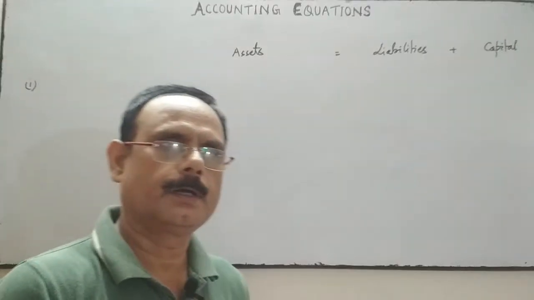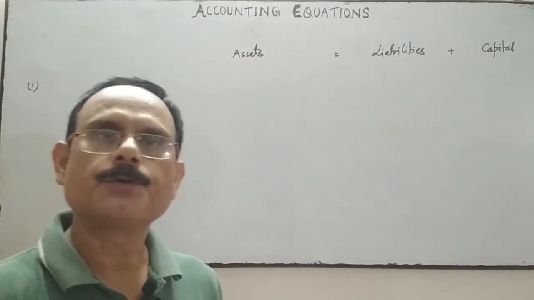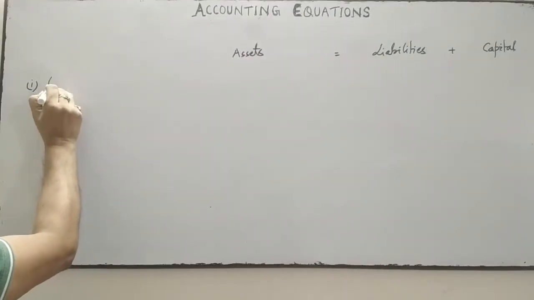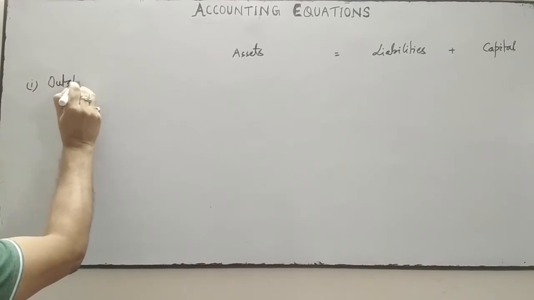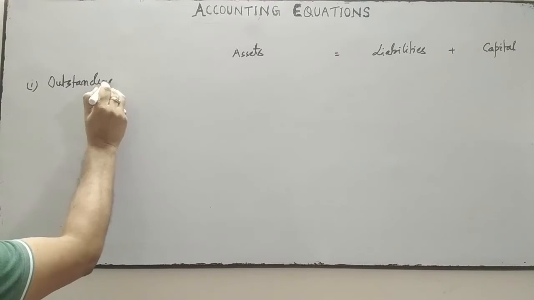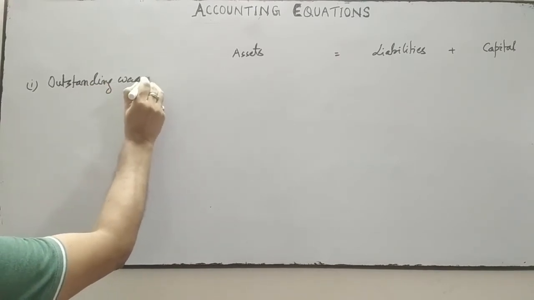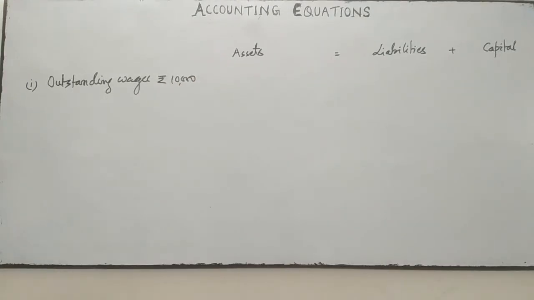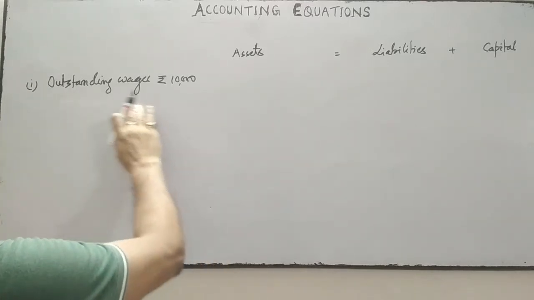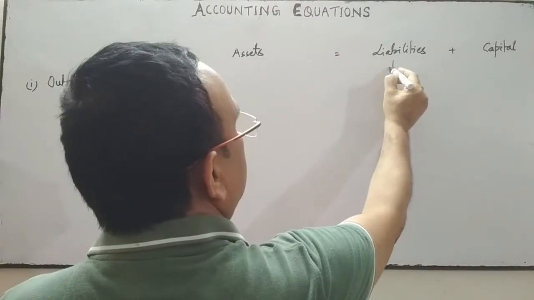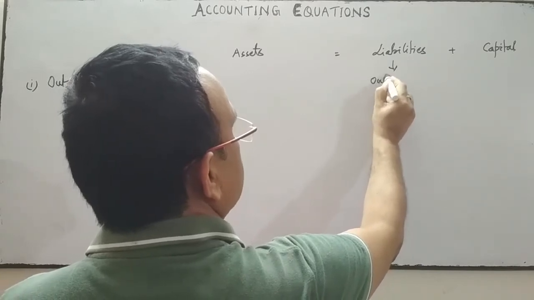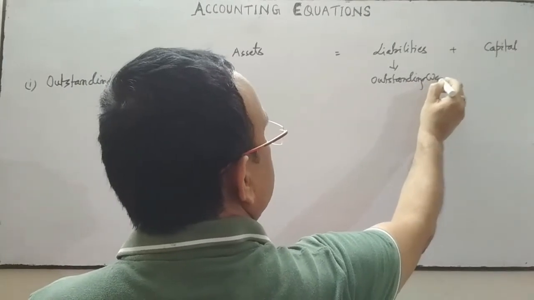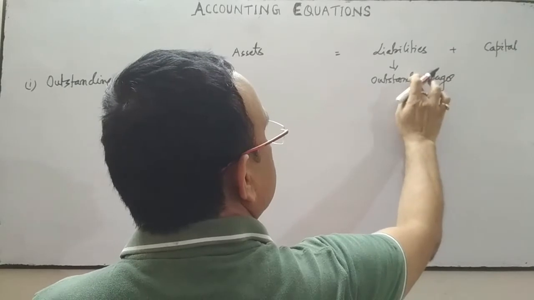Now see the effect of the other transactions in the accounting equation. For instance, a transaction related to outstanding wages. Suppose outstanding wages are rupees 10,000. The effect on the accounting equation will be that outstanding wages is your liability. So in the liability side, we will draw a column for outstanding wages.